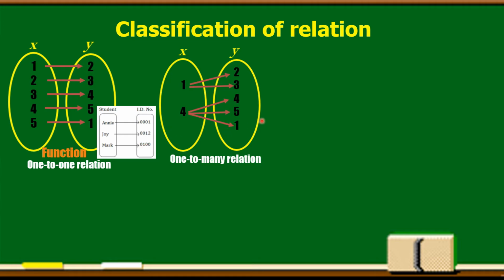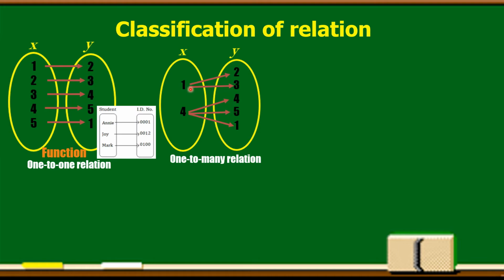As you can see here, our element of x is 1, 4, and then 1 and 4. And the element of y is 2, 3, 4, 5, 1. So, ang element of x na 1, paired to 2, and then inulit again, si 1, i-paired kay 3.